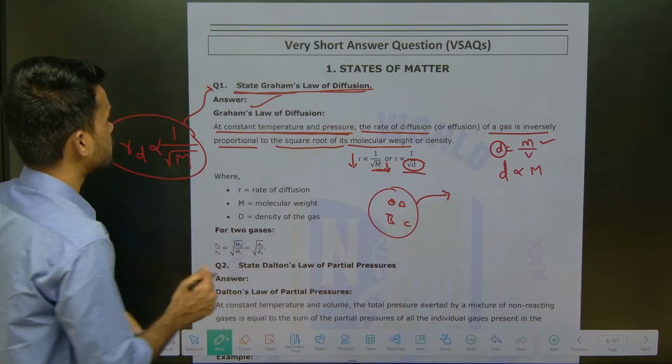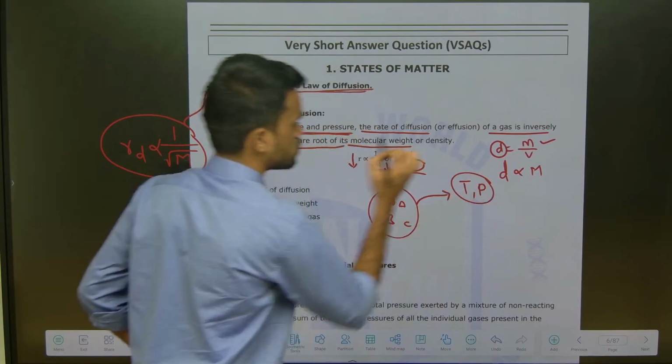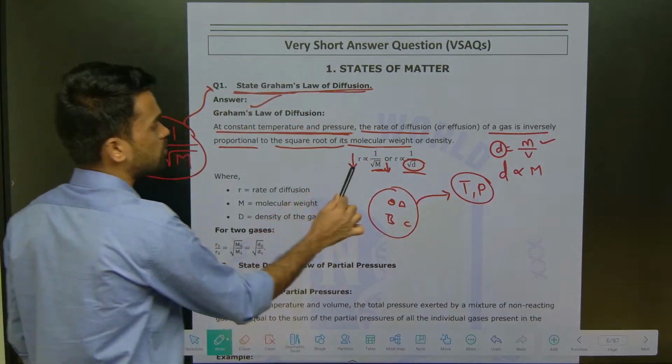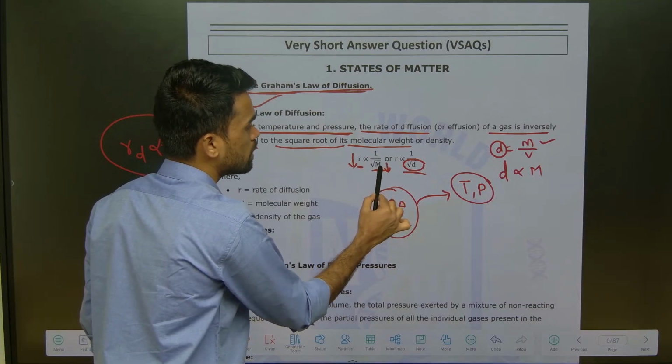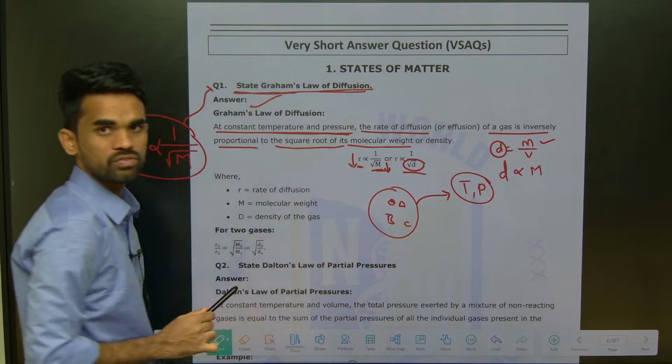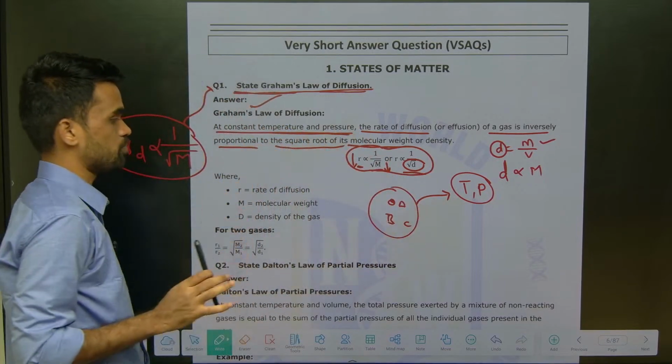So now you can say, at constant temperature and pressure, T and P constant, the rate of diffusion of a gas is inversely proportional to the square root of its molecular weight. This is the formula to be remembered and you need to write it in this way.